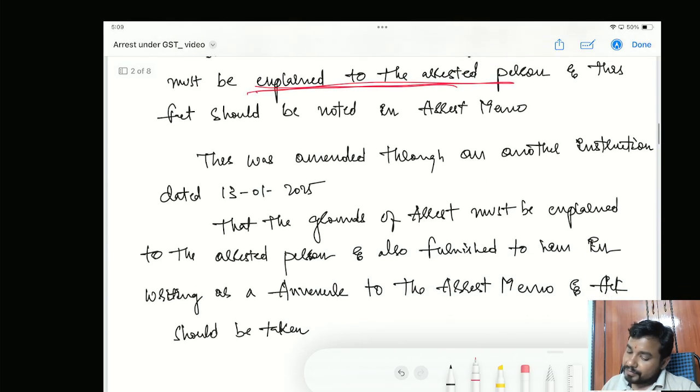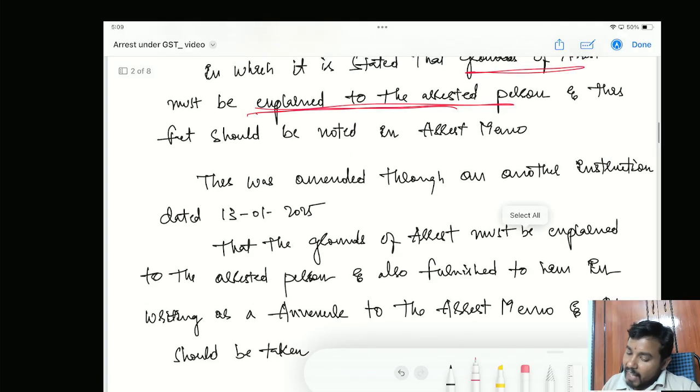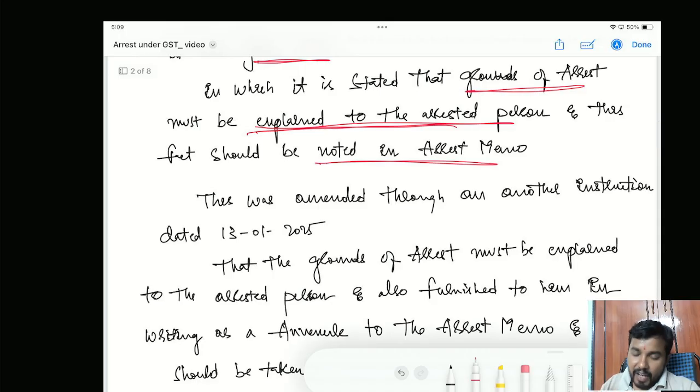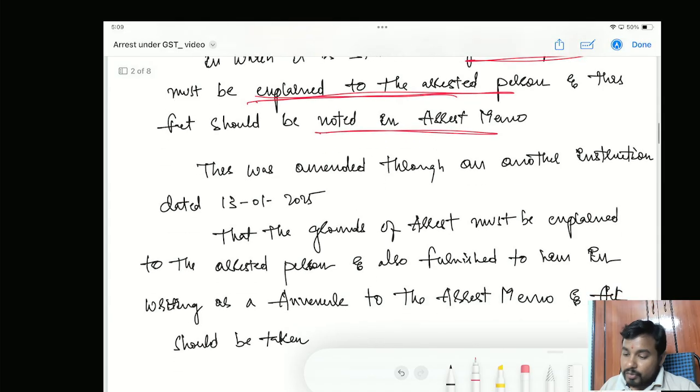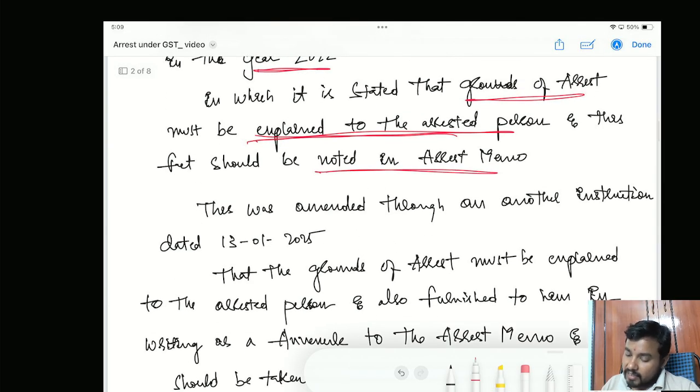Okay, next one. And this fact should be noted in the arrest memo. Whenever an arrest has been done, an arrest memo will be issued. In the arrest memo, this fact should be stated, that the authorized officer had explained to the arrested person the grounds of arrest. So this is what that instruction said: the grounds of arrest must be explained.